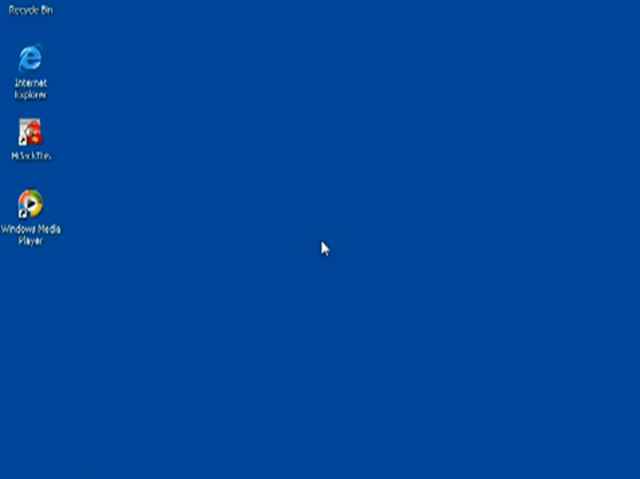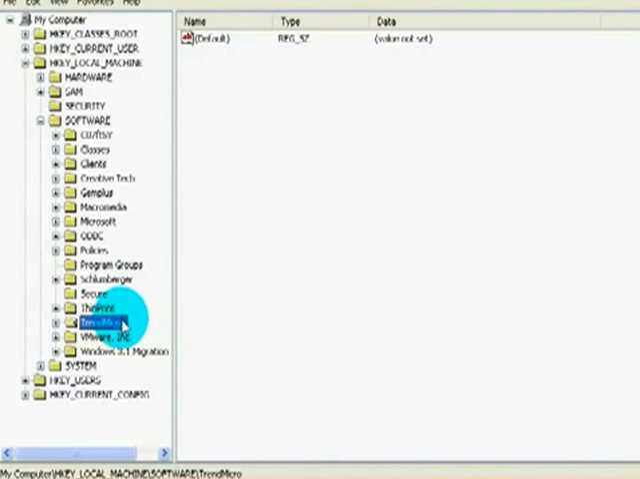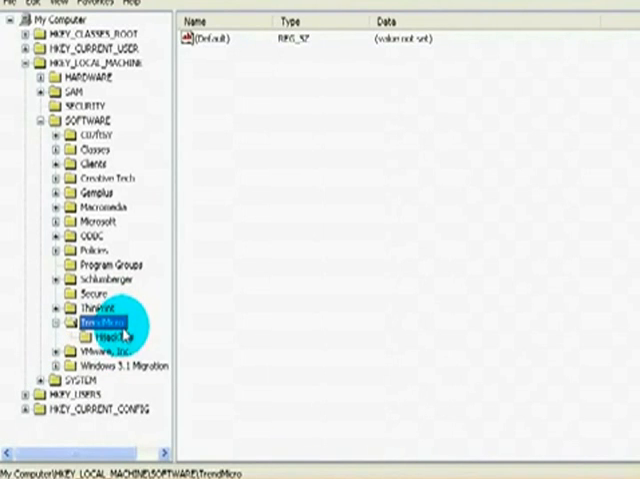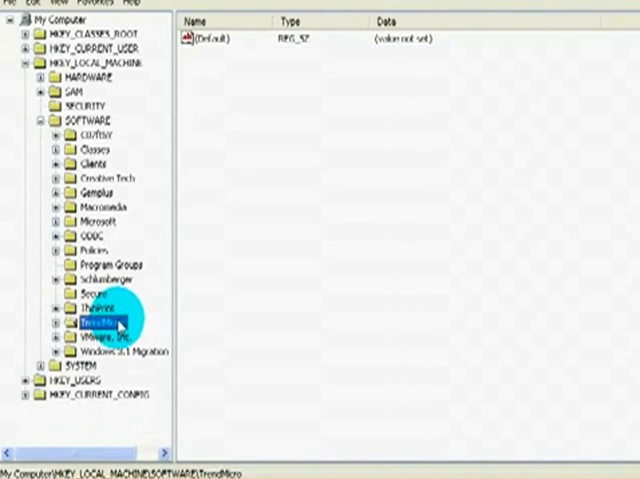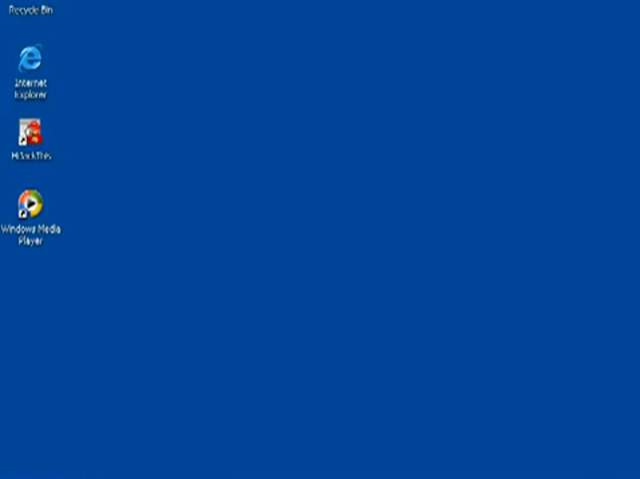Alright, so now we're going to be taking a look at writing scripts to remove keys. I'm going to be deleting Trend Micro's key here, which was used by HijackThis, as you see. And I'm going to be showing you how to write a script that Registry Editor uses to delete that key.